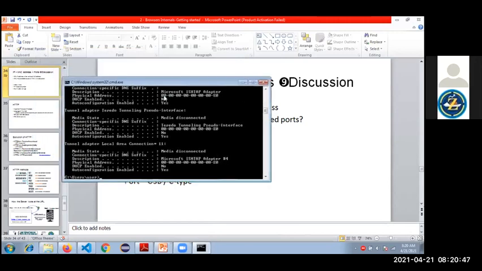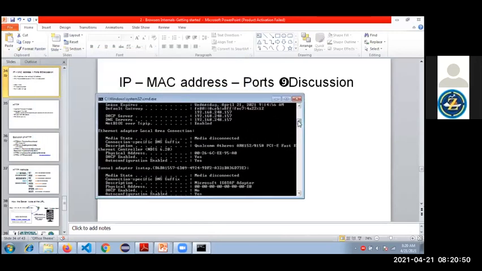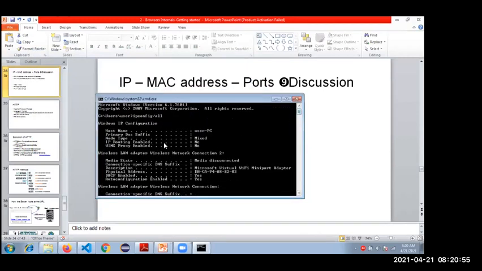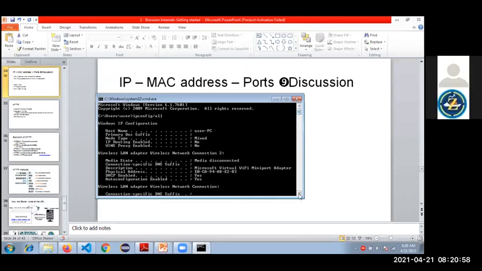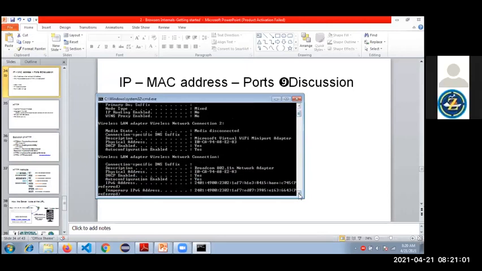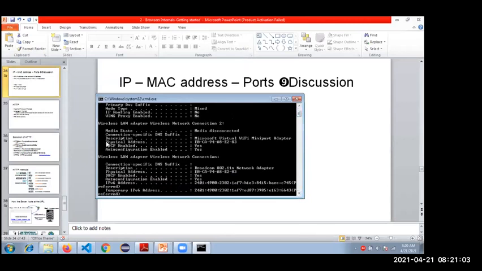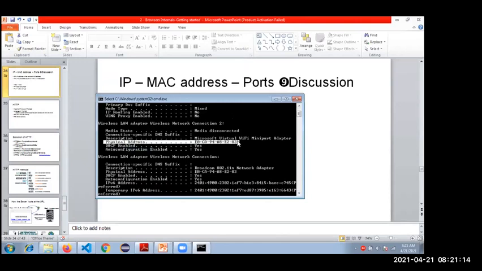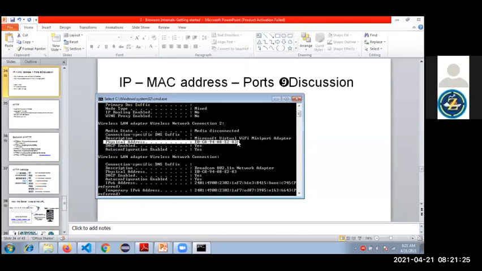So yes, guys, see here. I just typed ipconfig /all. See, I am getting all the information, host name, everything, right? In this, the very important one is this. I will highlight and show you. See, this is the MAC address, guys. MAC address represents a physical address. So this is my device's physical address.